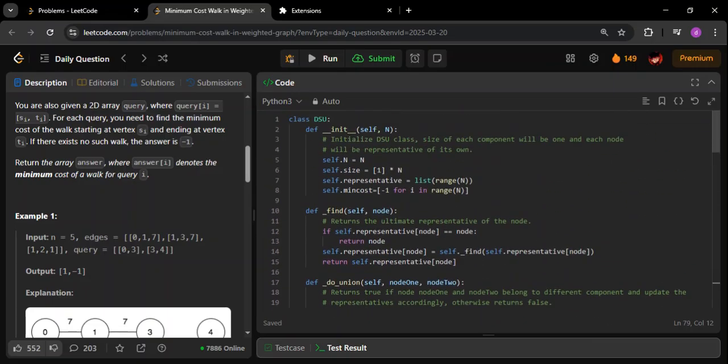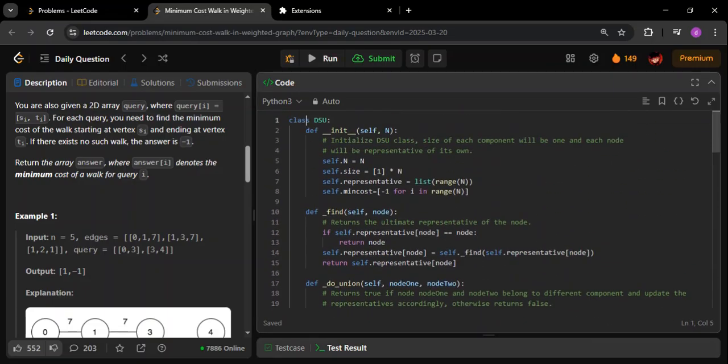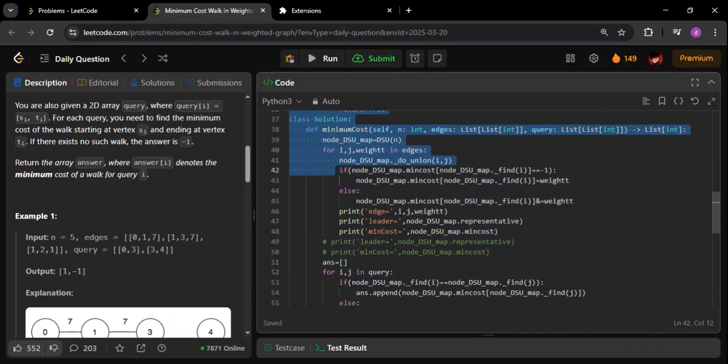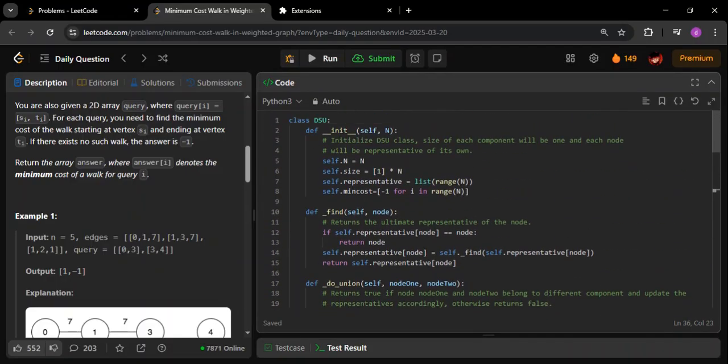I expect you to learn this design class. I will not go into details of this, because you have to learn this on your own. I will just give you the highlights of what is happening. We are creating a design class, we are just passing the number of nodes in the graph. Initially all the nodes will be a leader of themselves.